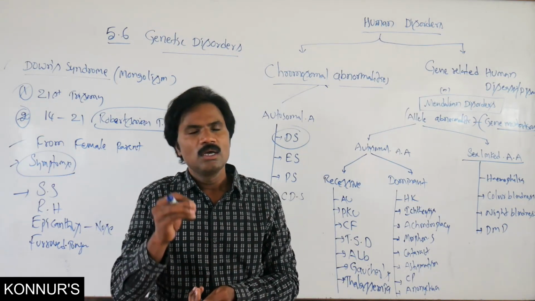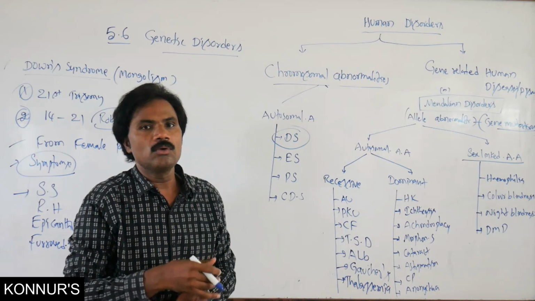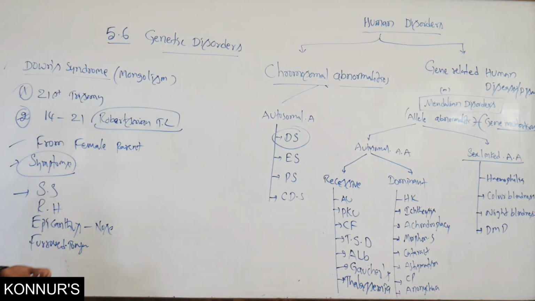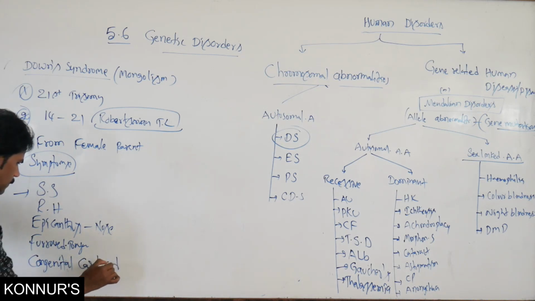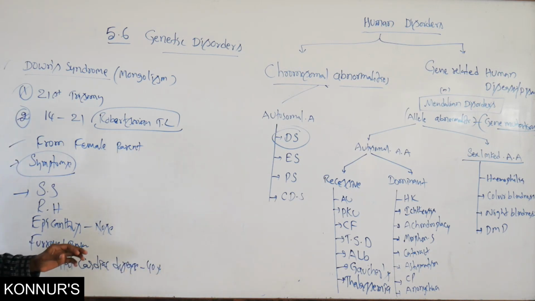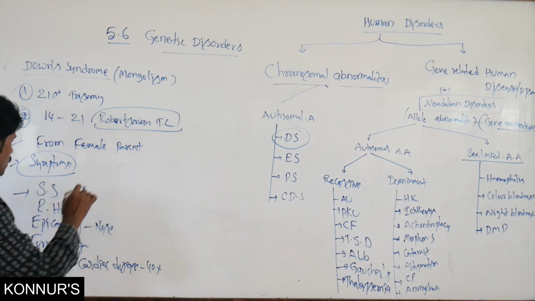Along with this, there are genetically congenital cardiovascular or cardiac diseases. Normally about 40% are affected by congenital cardiac disorders.